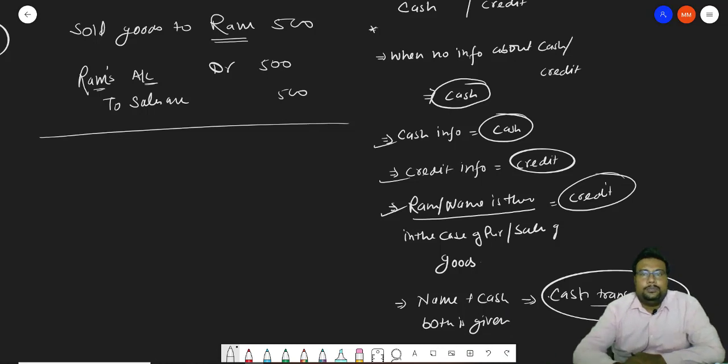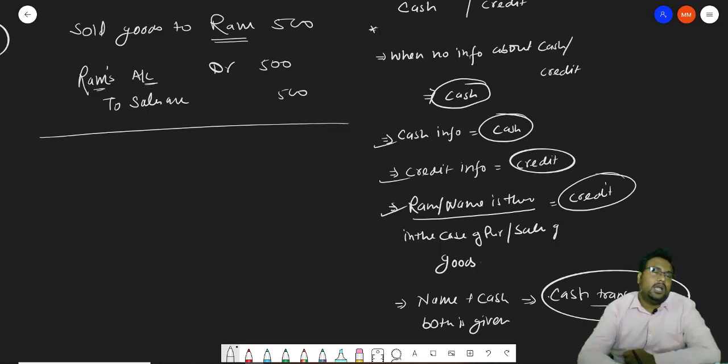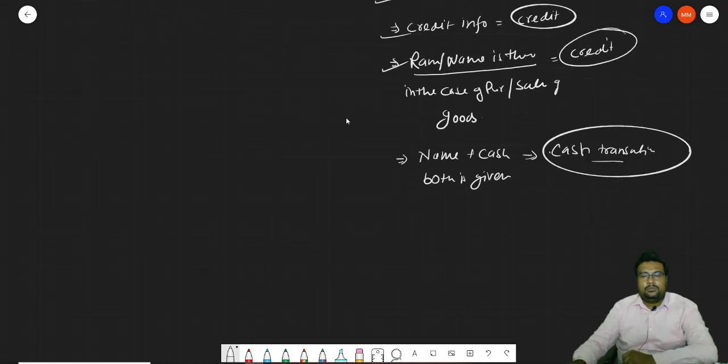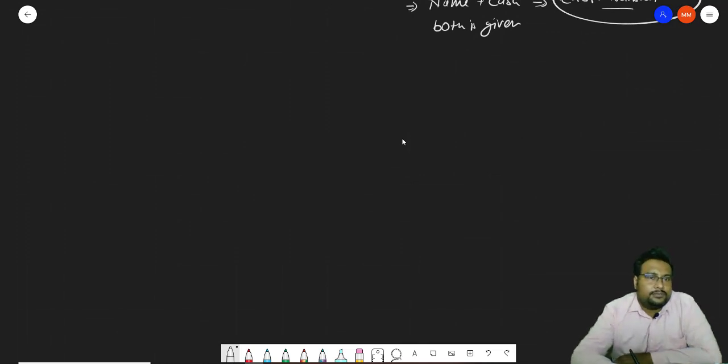So I hope how to identify the cash and credit transaction is much clearer to you: when we can say this is a cash transaction, when we can say this is a credit transaction, and how the things will take place in this transaction. Now we will solve one more. See this. Rent paid to Ram.